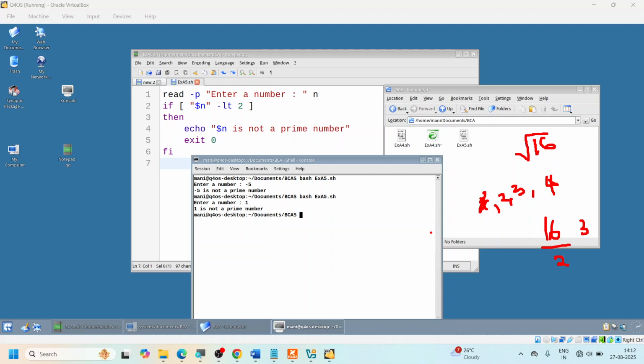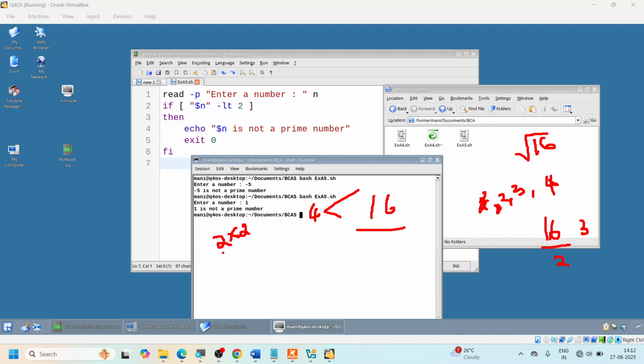Now there is the other way around. Suppose 16 is given to me. Instead of taking the square root, you take the square of the number. You are starting from 2, so take 2 into 2, which is 4. 4 is less than 16, so start dividing.